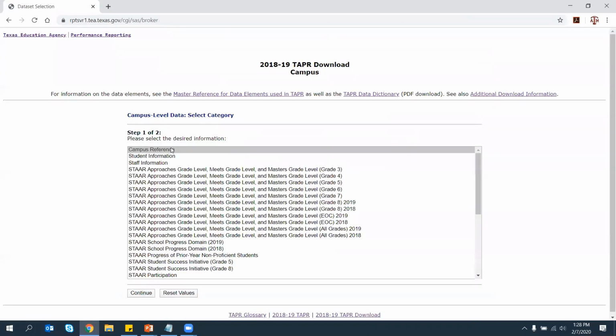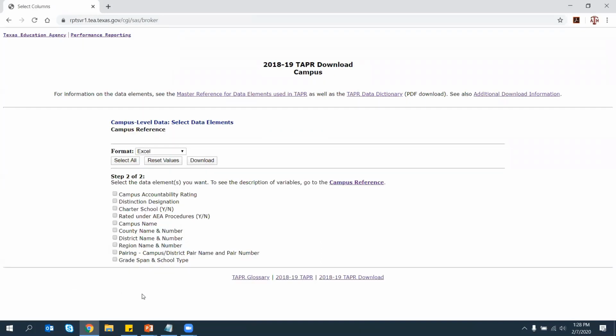I'm going to continue, and I'm going to start off with the campus reference file. This campus reference file includes the following, like accountability rating, is this a charter school, yes or no, and the campus name. I want to select all these variables and download this data into Excel.